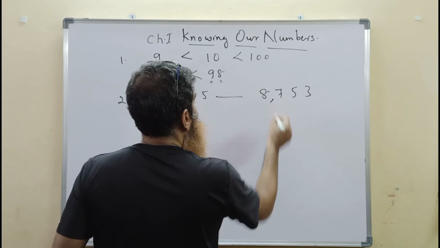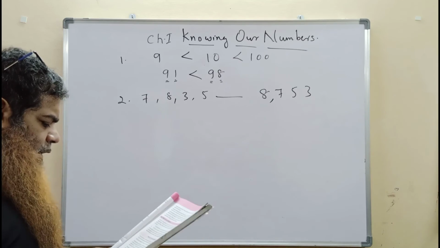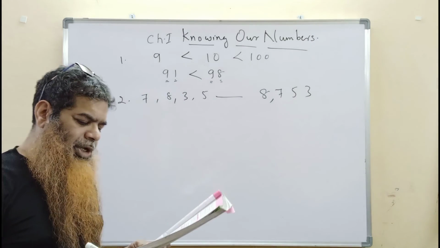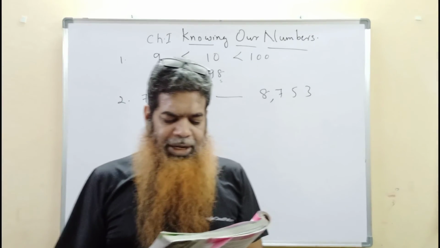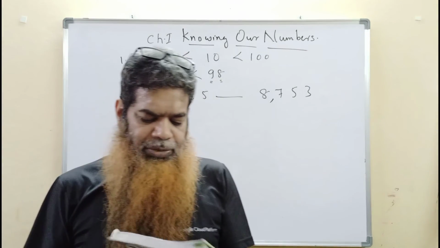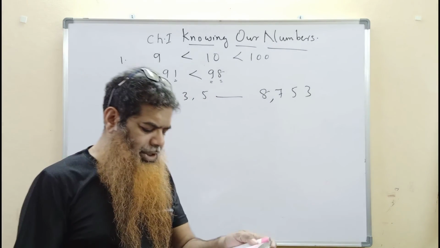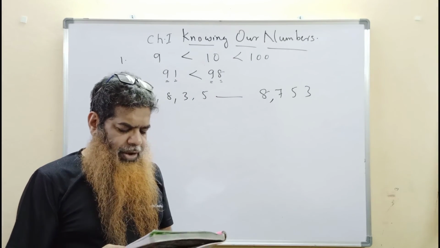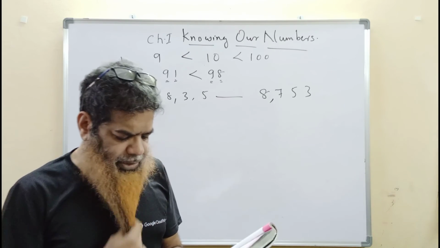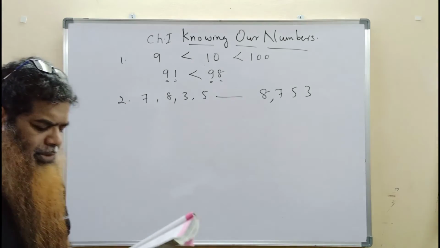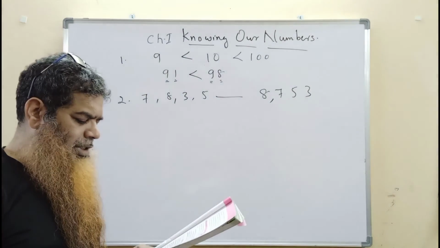8753. The smallest four-digit number is 1000. It follows the greatest three-digit number 999. After the greatest three-digit number comes the smallest four-digit number. If we add 1 to the greatest three-digit number 999, we get 1000. That is the smallest four-digit number. Similarly, the smallest five-digit number is 10,000. It is 10,000 and follows the largest four-digit number